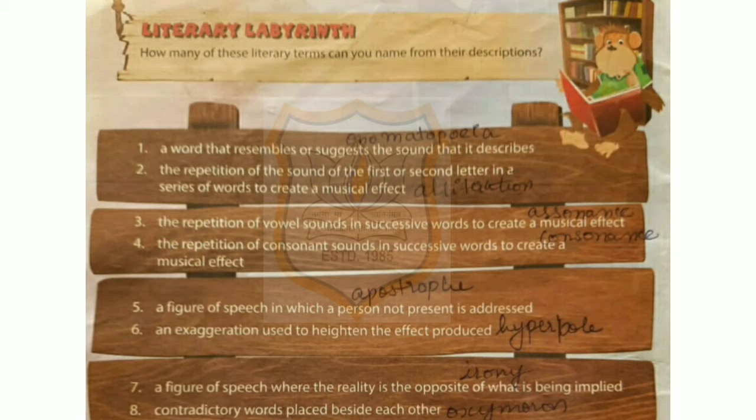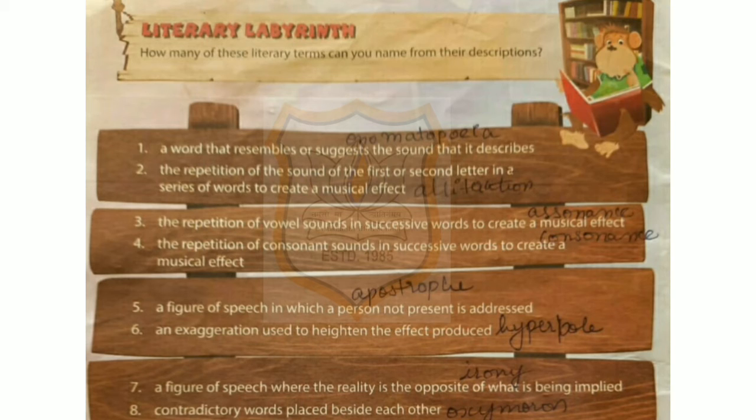Third topic is about literary labyrinth. How many of these literary terms can you name from their descriptions? So, our question number 1 is about a word that resembles or suggests the sound that it describes. The answer is onomatopoeia. Second one, the repetition of the sound of the first or second letter in a series